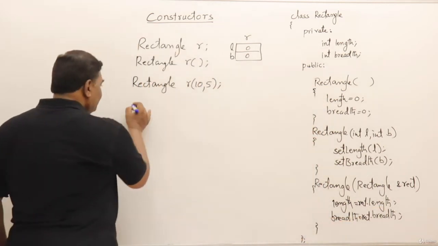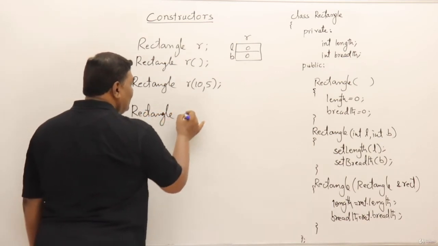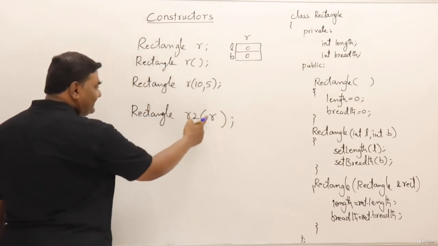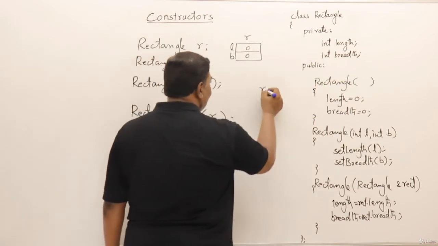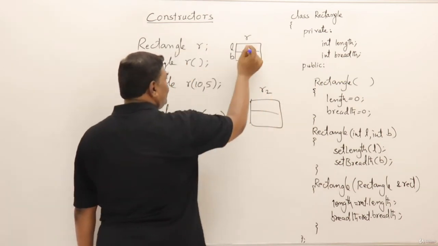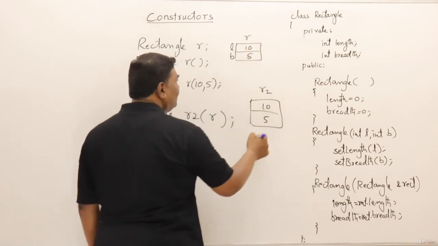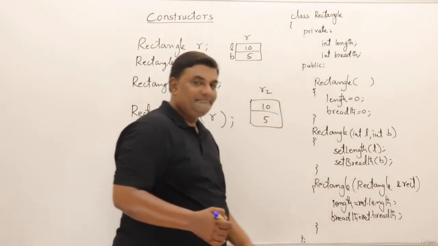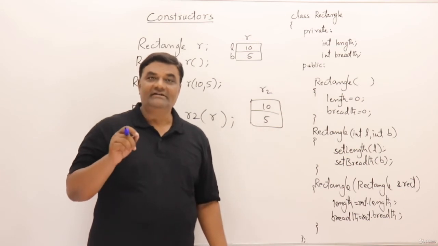So now what I will do is create a new rectangle R2 by passing R. I will send this rectangle as parameter. I will create another rectangle. So another rectangle object is created, which will have, when this was suppose 10 and 5, this will also become 10 and 5. So this R will become rect here, and with that it is assigned. So that's it. These are the three types of constructors that you can write in any class.